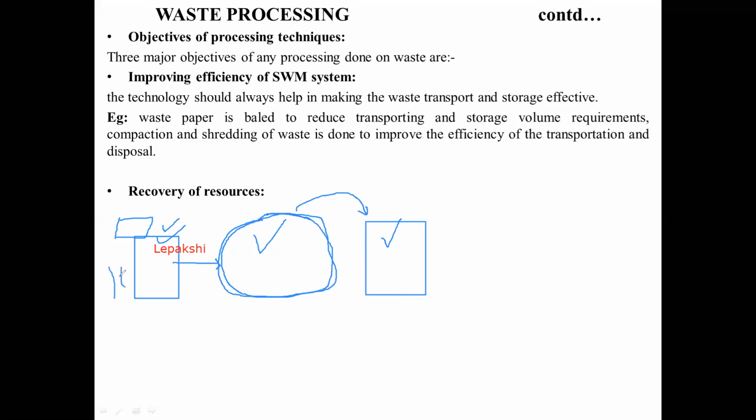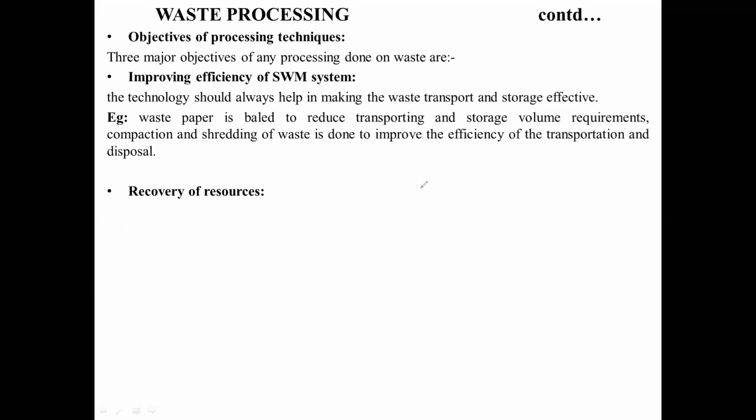For this notebook, a tree would have been cut down. But if I have a recycled paper, I don't need a production unit. Now I don't need this part, right? The amount of production is going to be decreased, and also the waste of the paper which was leading to generation of waste in the disposal area is also getting decreased. So recovery and recycling is going to be playing a very important role, right? You should remember this when you are recovering. Why do we recover? When we recover the materials, then we are going to be sending them for recycling.